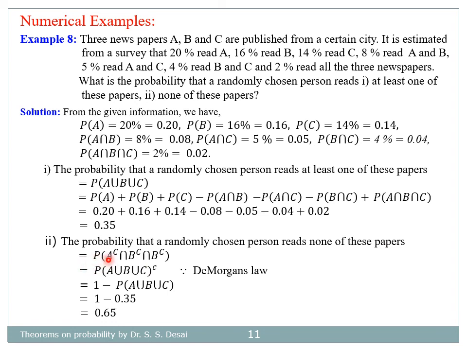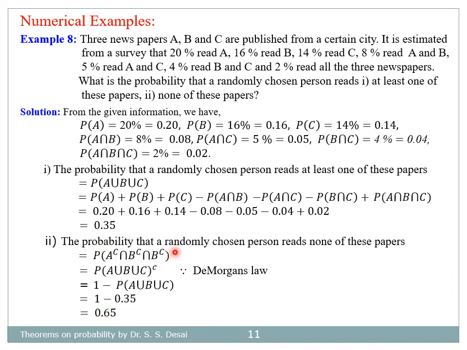Now for second bit, the probability that a randomly chosen person reads none of these papers is equal to probability that he will not read paper A, at the same time he will not read paper B, at the same time he will not read paper C. That means probability of A complement intersection B complement intersection C complement, that is equal to probability of A union B union C and its complement because of De Morgan's rule, that is equal to 1 minus probability of A union B union C because of complementation, and from first bit, 1 minus 0.35 that is equal to 0.65.